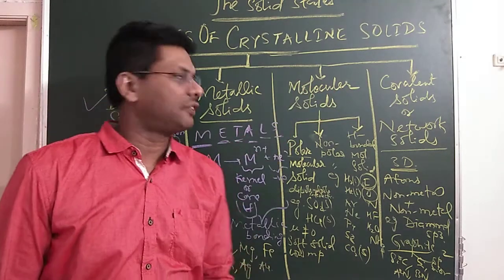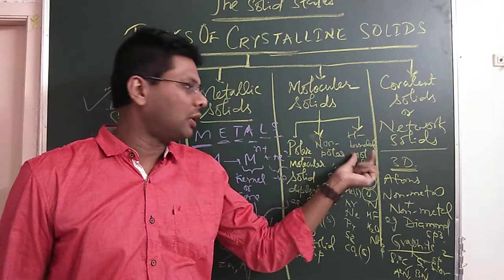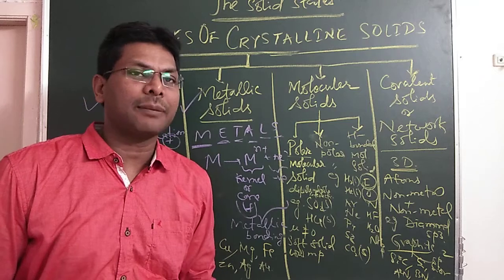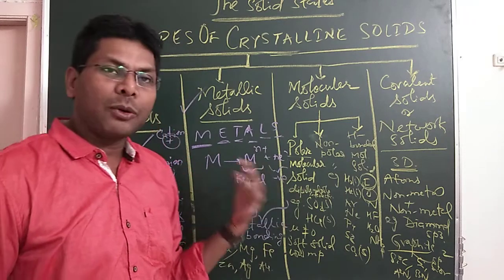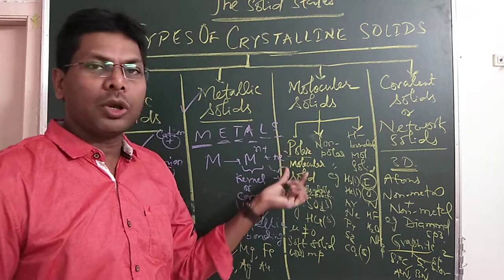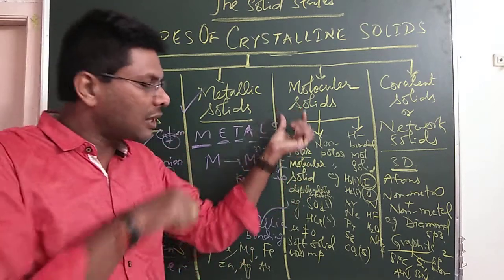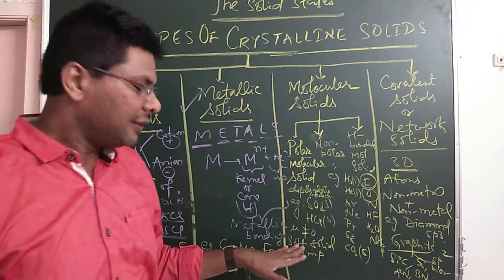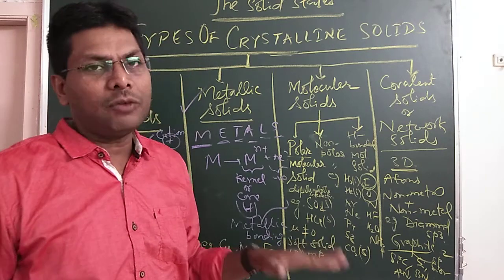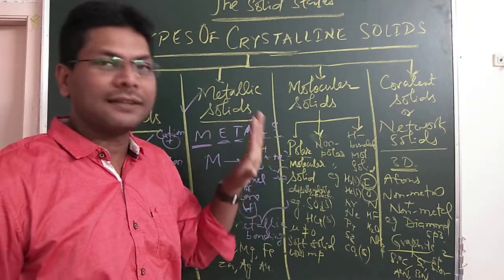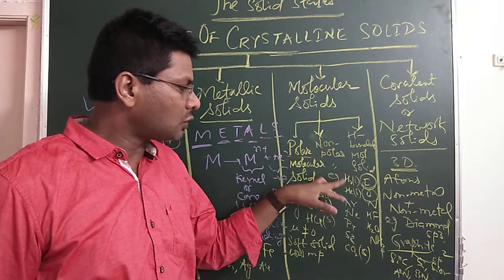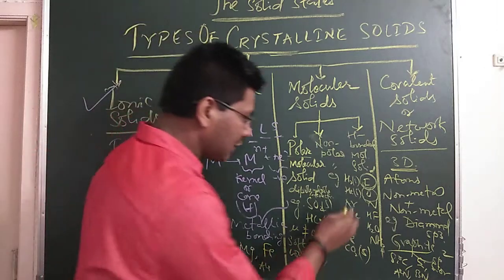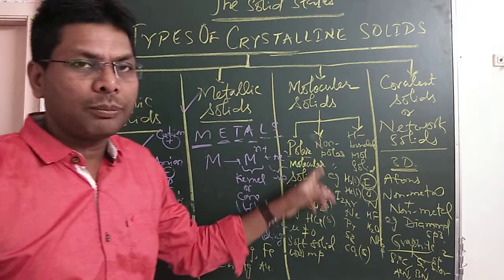Molecular solids are basically of 3 types: polar molecular solids, non-polar molecular solids, and hydrogen bonded molecular solids. Polar molecular solids have dipole interaction. Their dipole moment is not 0. Molecules that come under the polar molecular category are sulfur dioxide and hydrogen chloride in solid state. They are soft solids, they are insulators, and they have low melting point, but their melting point is higher than that of non-polar. Non-polar solids include hydrogen, helium, argon, neon, and even iodine. I2 also comes under non-polar molecular solid.